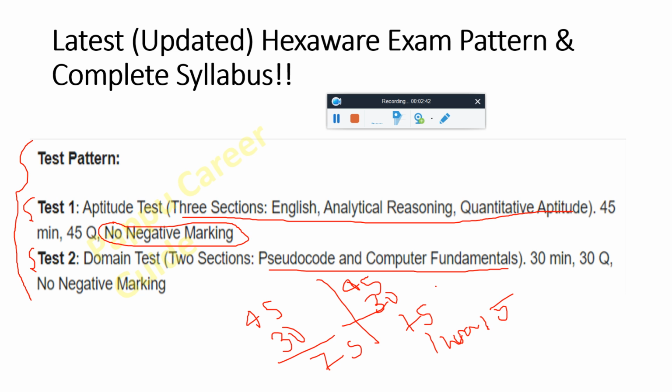Okay, and at the end of this video I will discuss how you can prepare for all these sections. I will be sharing the most in-demand and most trusted site to prepare for the Hexaware examination and qualify, 110% sure. So here you can see the test pattern, and let's move to the next.